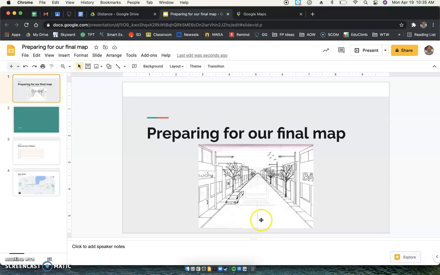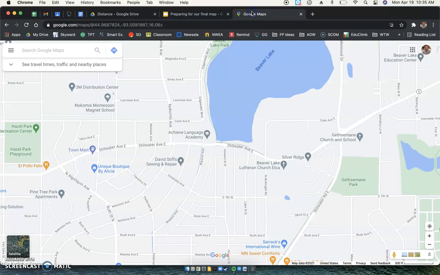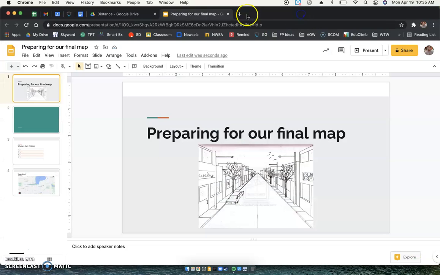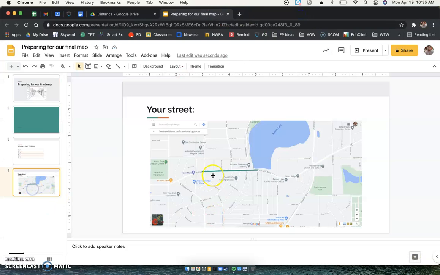Okay? My map is going to have Stillwater Avenue running right down the middle. And then on the left over here is going to be Achieve Language Academy. That's what I will be drawing. Okay? So, that is what you're going to be doing for today. You're going to take a picture of your neighborhood, and you're going to put a line, whichever street you're going to do, down the middle of your map.